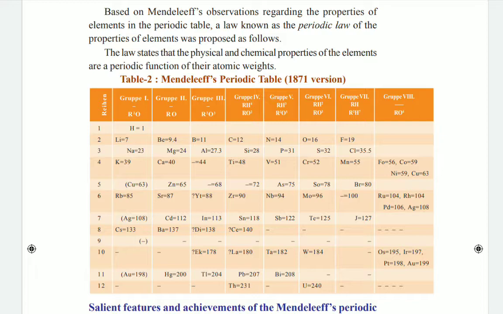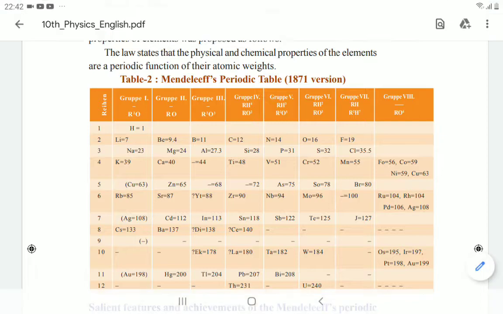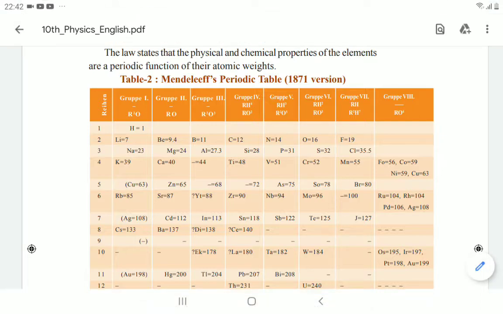Based on Mendeleev's observation regarding the properties of elements in the periodic table, we have the law called the periodic law. According to this law, the physical and chemical properties of the elements are a periodic function of their atomic weights. It means every element which has the same physical and chemical properties is always a periodic function of its atomic weights.